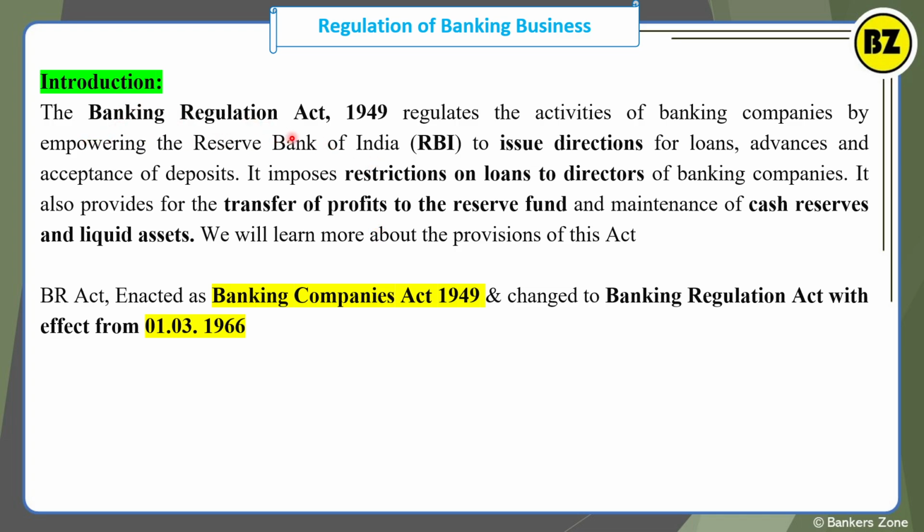The Banking Regulation Act 1949 regulates the activity of banking companies by empowering the Reserve Bank of India to issue directions for loans, advances and acceptance of deposits. It imposes some restrictions on loans to the directors of the banking company. It also provides for transfer of profit to the reserve fund and maintaining the cash reserve and liquid assets. So we will learn about the provisions of this act.